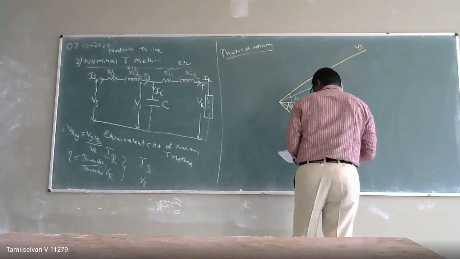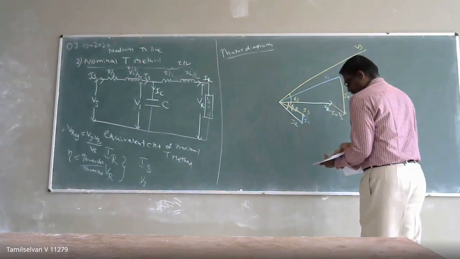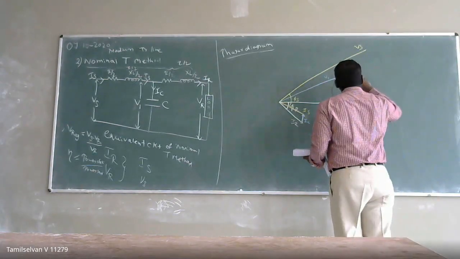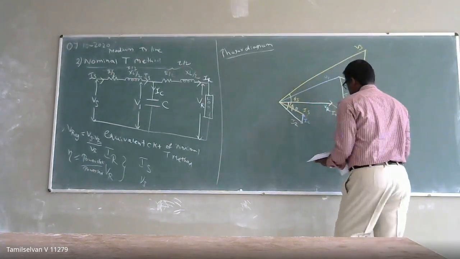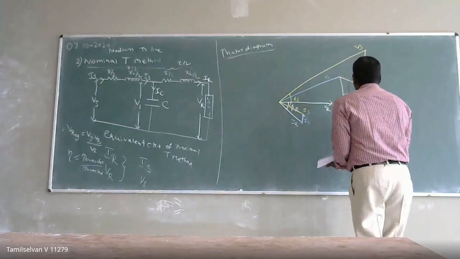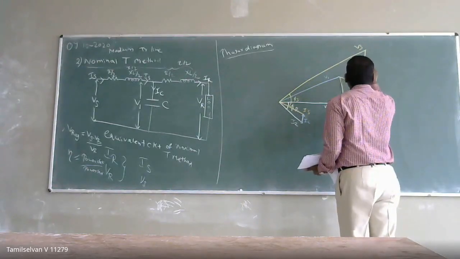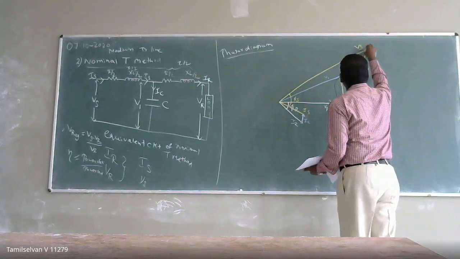And on the input side also we have half of the impedance here. This is your IS R by 2 and this is your IS XL by 2. So this is your sending end voltage.